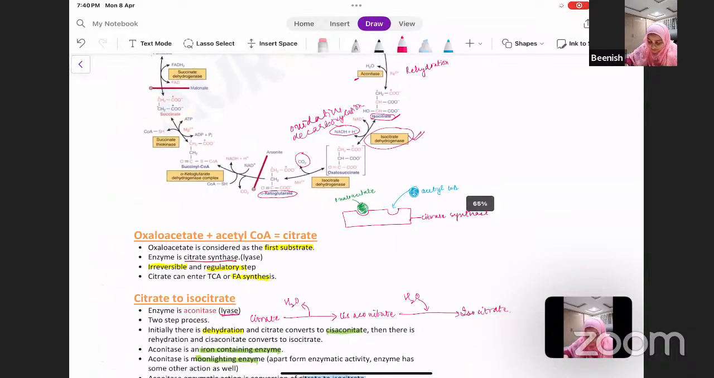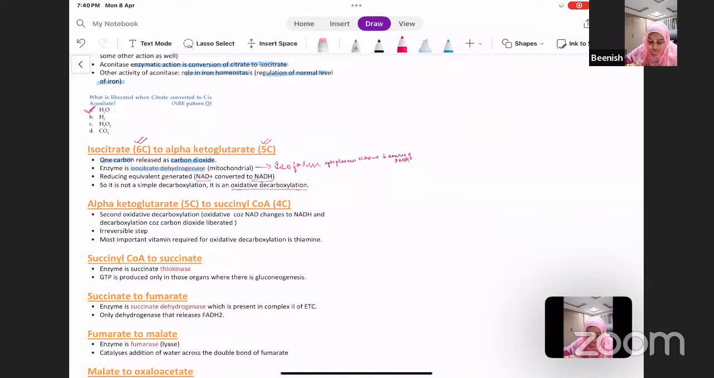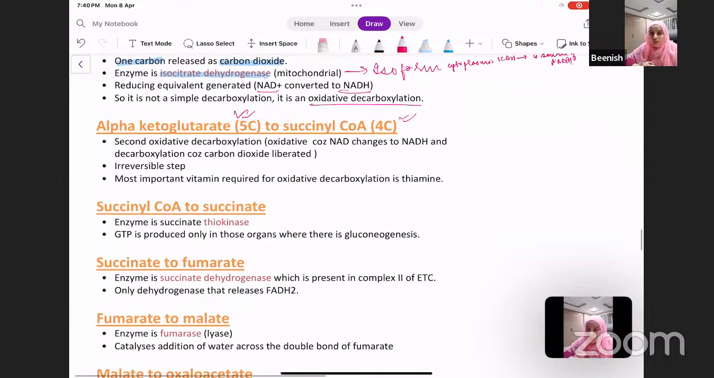Okay, moving forward to the next step, alpha ketoglutarate, which is a 5 carbon compound, changes into succinyl CoA. Now succinyl CoA is a 4 carbon compound. So again we know that this is the second oxidative decarboxylation taking place.